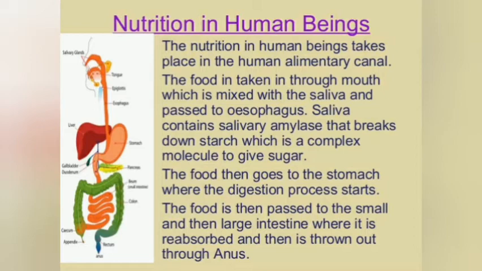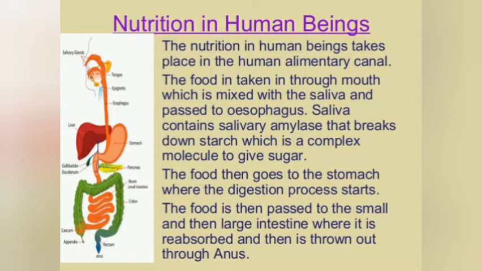Nutrition in human beings. Nutrition in human beings takes place in the human alimentary canal. The food taken in through the mouth is mixed with saliva and passed to the esophagus. Saliva contains salivary amylase that breaks down starch, which is a complex molecule, to give sugars.